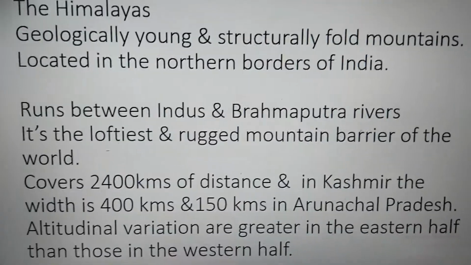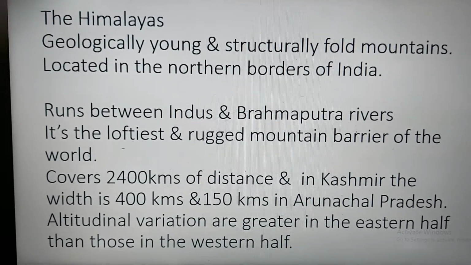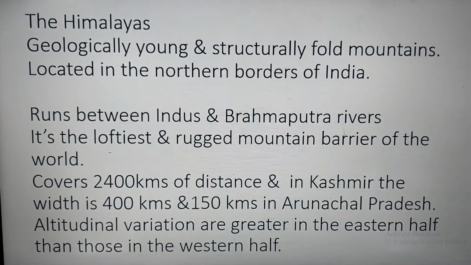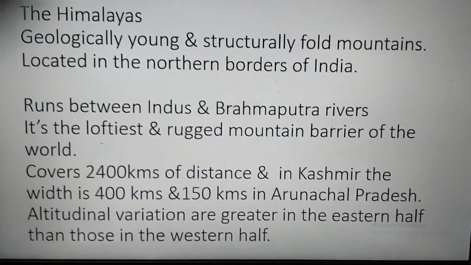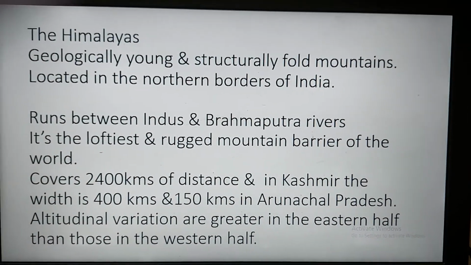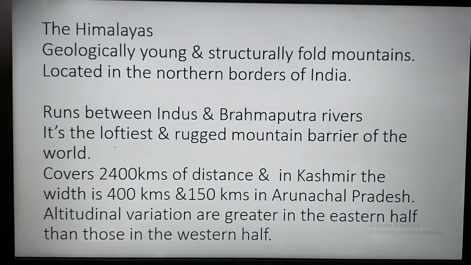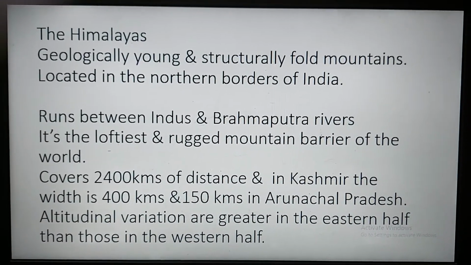Okay. So children, let us recap whatever we have learned about the Himalayas so far. Yes, geologically young, comparatively it is a young formation, and structurally folded. It is folded because of the sediments that were lying under the Tethys Sea. Sediments got folded. So it's a young and structurally folded mountain.